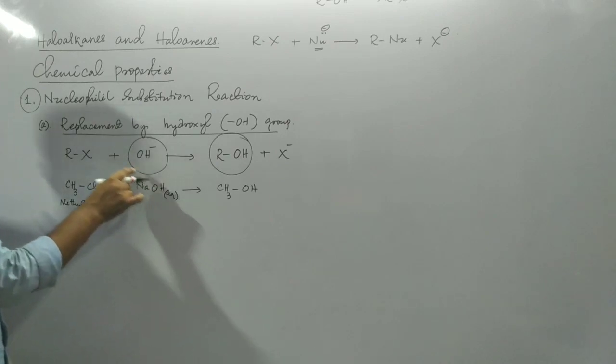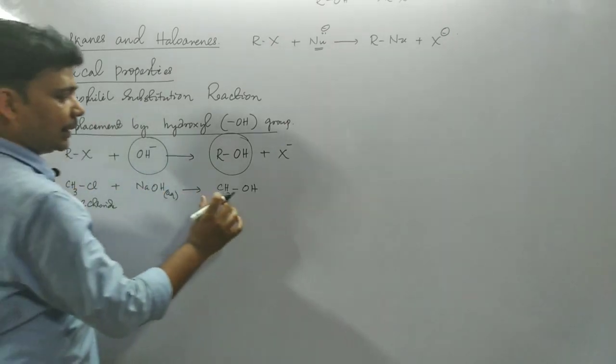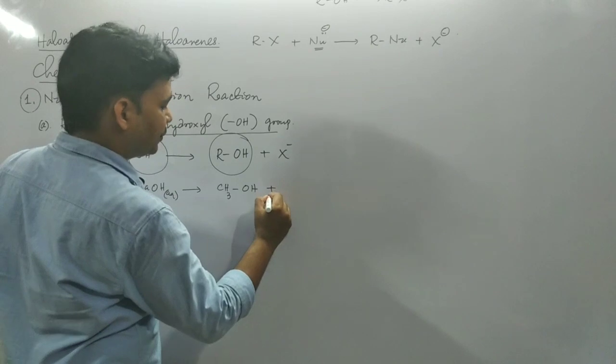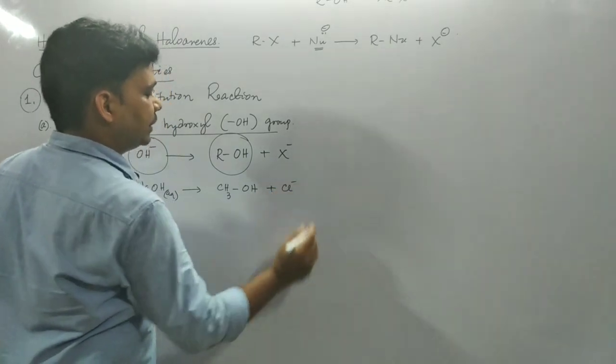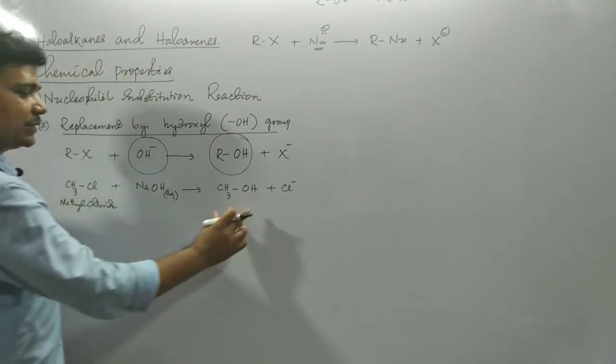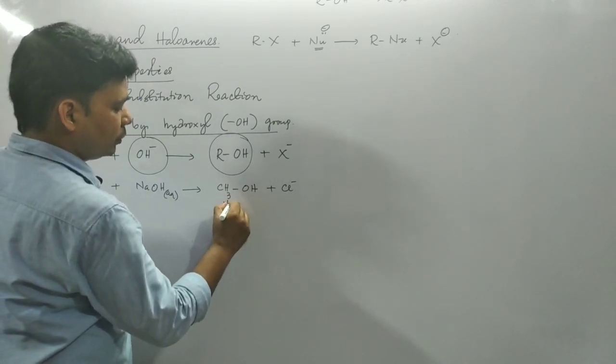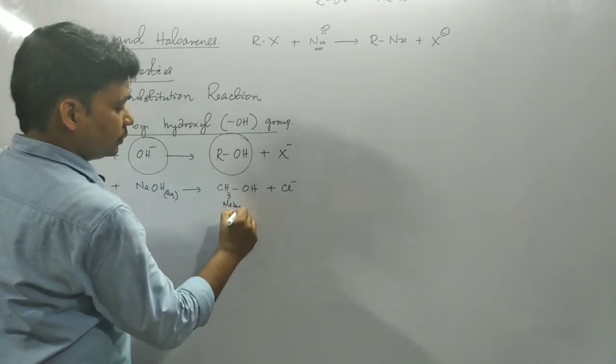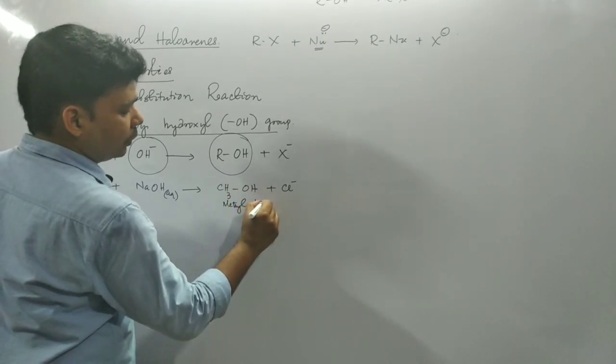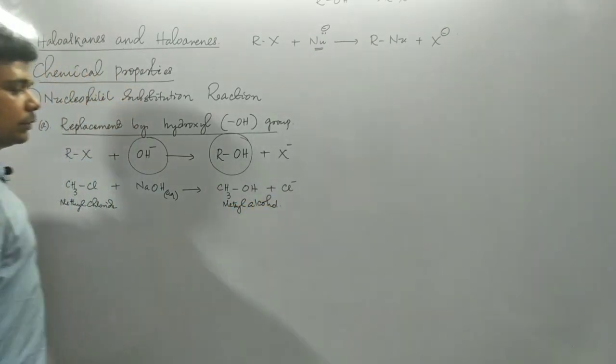This OH minus will substitute the chloride and we will get CH3OH. The leaving group here is Cl minus. So what is the product? Methyl alcohol or methanol.